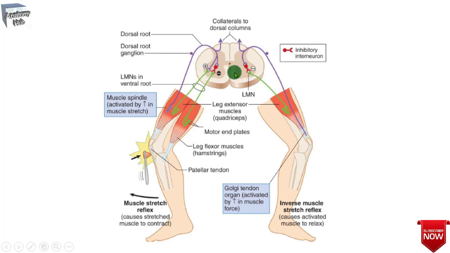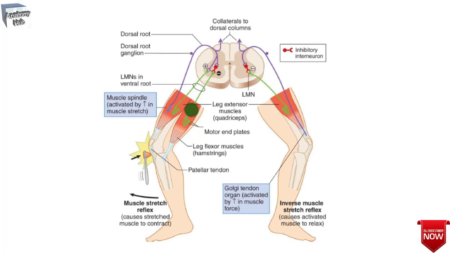The gamma motor neurons supply the intrafusal muscle fibers, which are modified skeletal muscle fibers. The intrafusal muscle fibers form the muscle spindle, which acts as a sensory receptor in the skeletal muscle stretch reflex.